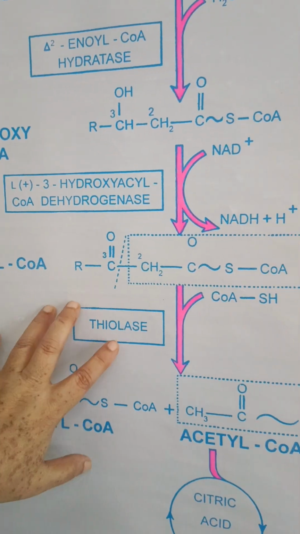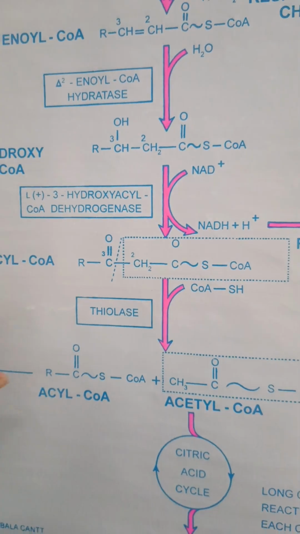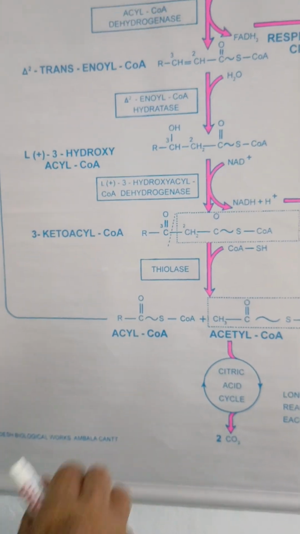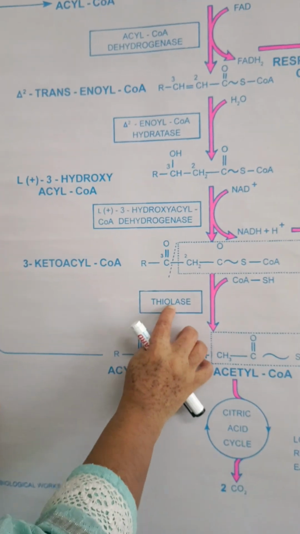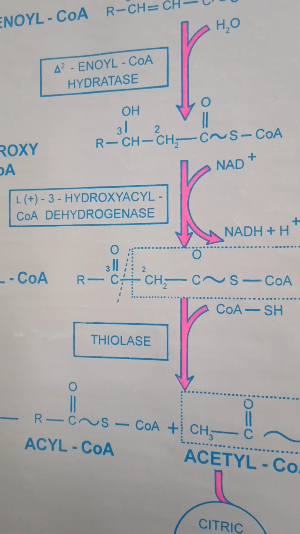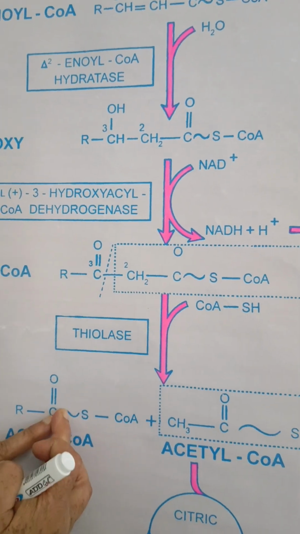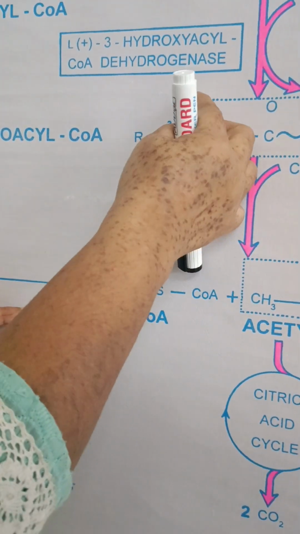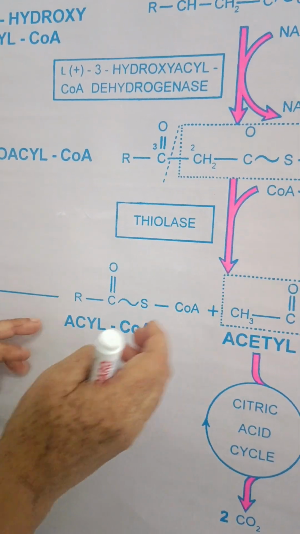Then comes the last step, which is the thiolysis or the cleavage. Thio means sulfur group. We have the sulfur group here. So cleavage will take place at this moiety, because this arrow is showing the cleavage.